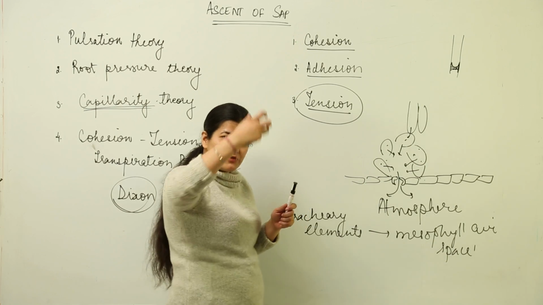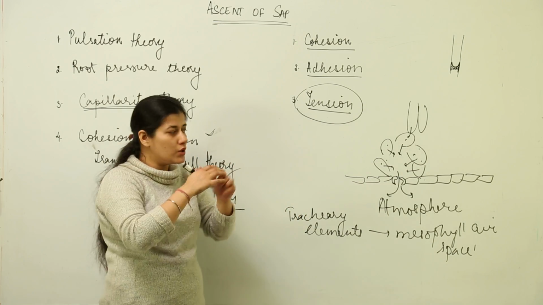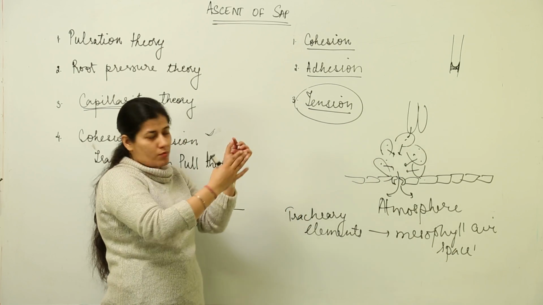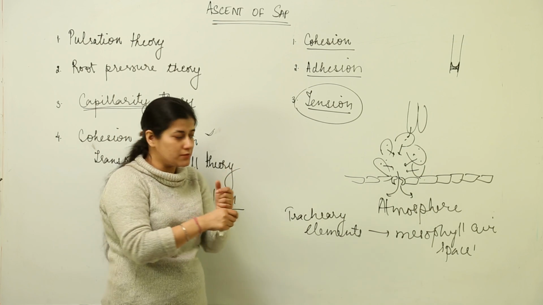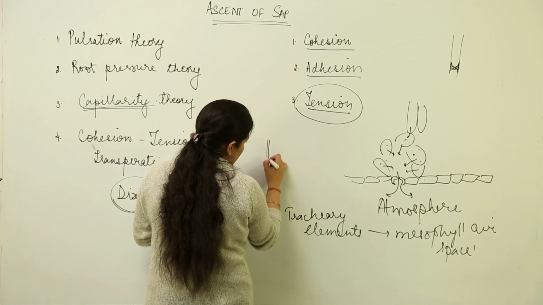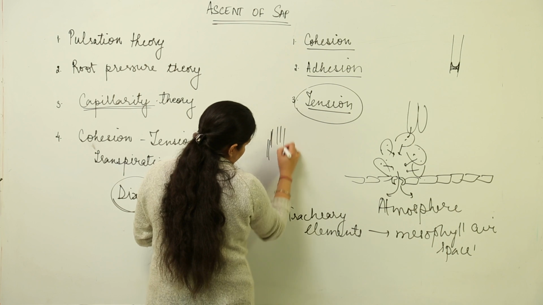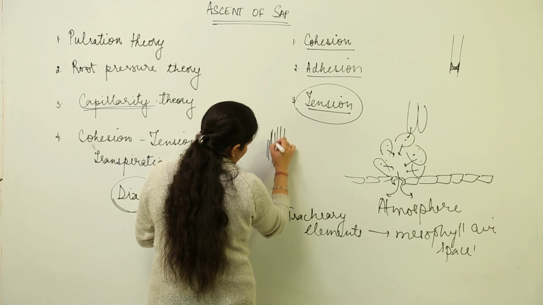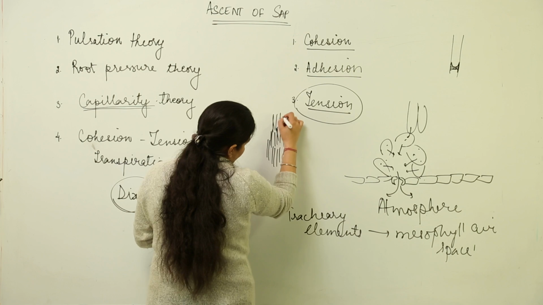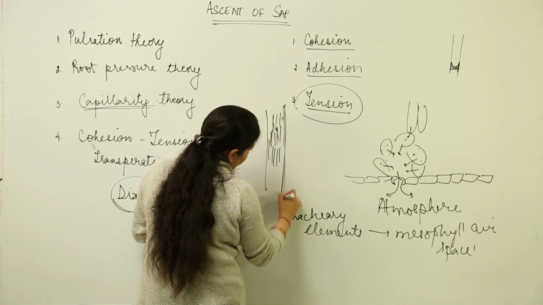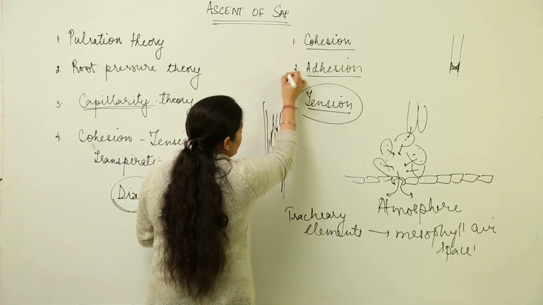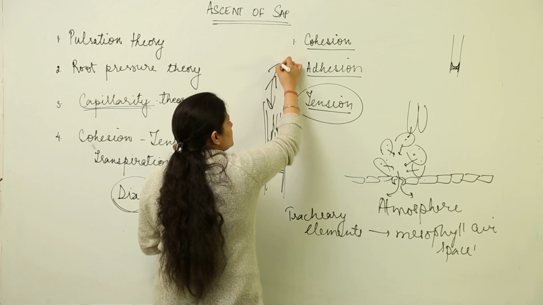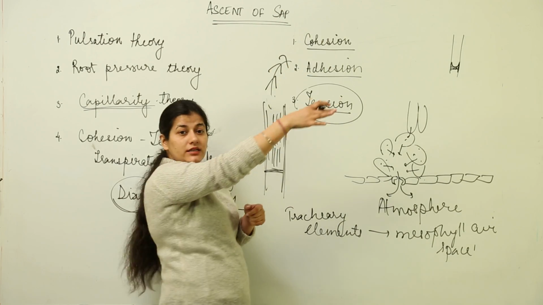Now there are millions of tracheary elements which are present one by one, so the entire column is being formed with thin tubes, you can say. Supposedly you are having one tube, this thin, one tube like this. There are many tubes which are taking up the water due to capillarity. This entire is a column, okay, and this column is under a tension that is being exerted by the leaves.